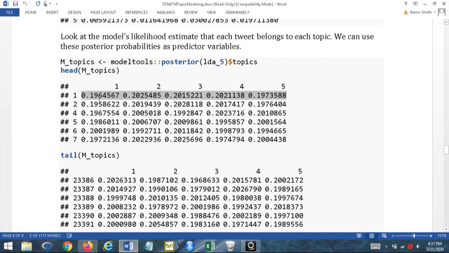I could use these vectors straight out, but if everything is between 0 and 1, the numbers tend to be kind of close to each other. One thing you might want to consider is transforming this with the log odds. The odds are p divided by 1 minus p, and then you take the natural log of that. Another option might be just the odds, p divided by 1 minus p.